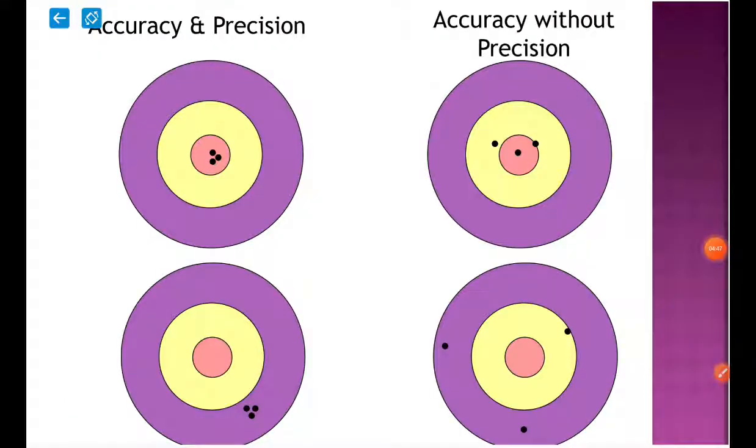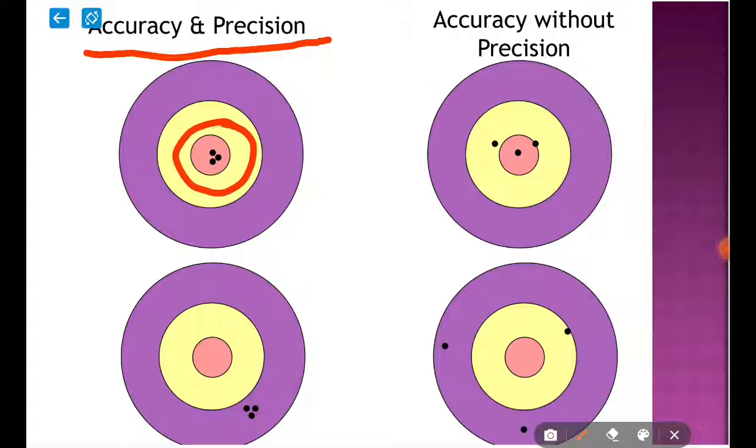Now here is the classical example of accuracy and precision, which is hitting the bullseye in shooting. We will consider one by one. You can see that the first one is both accurate and precise. All the shots are on the bullseye, so this is an indication of both accuracy and precision, because all are close.